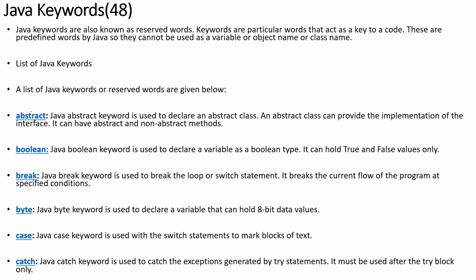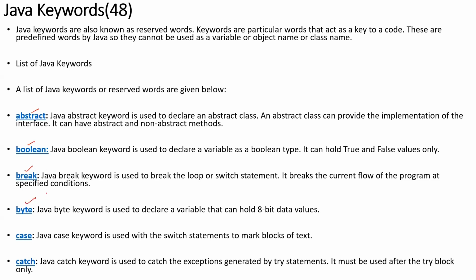Abstract, we are going to use abstract class, abstract methods. Boolean is used for working with the data type, that is true or false concepts. Then break, which is used to break the loop or a switch statement. It just breaks the current flow of a program.